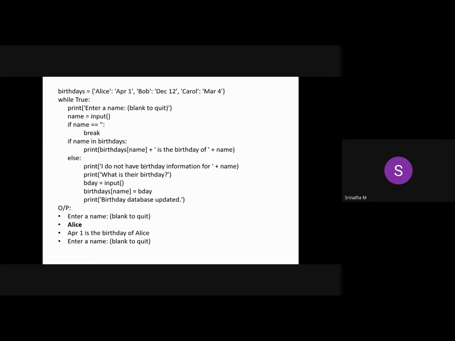As I told you, if a fourth employee has joined this organization and you want to add his birthday information into this application, because it keeps a record of all the birth dates to wish on their birthdays, then we need to add his or her birth date to this dictionary. What is their birthday?